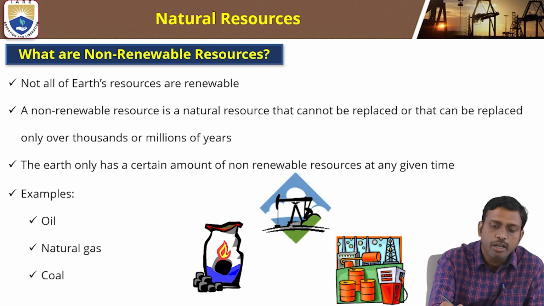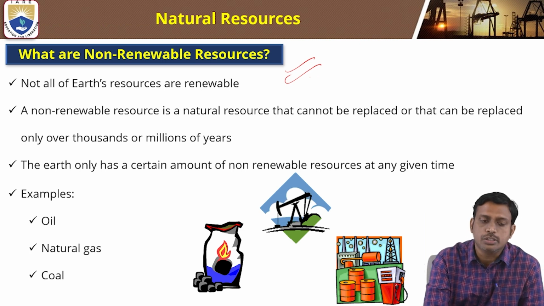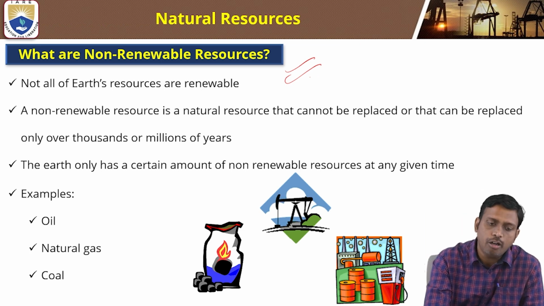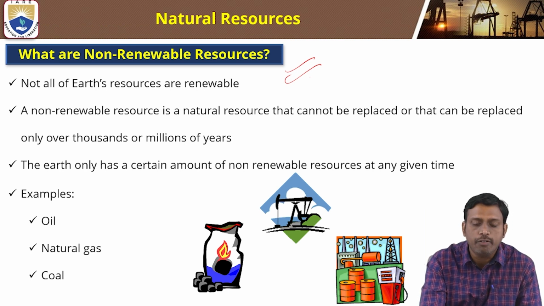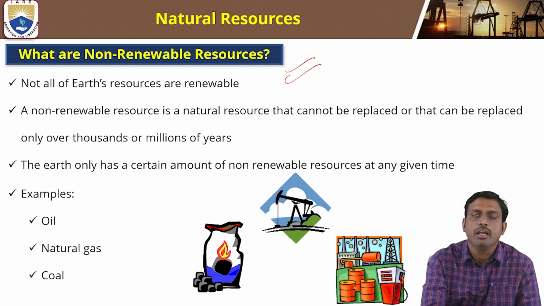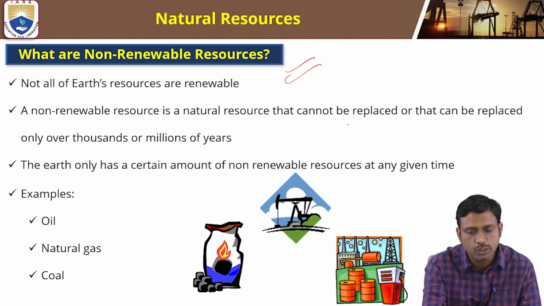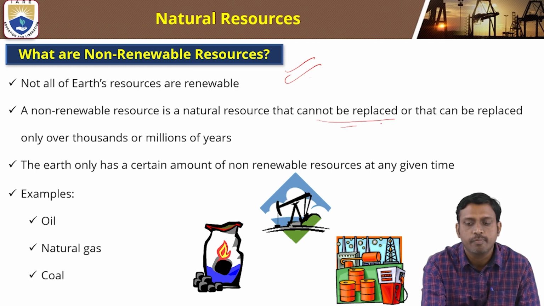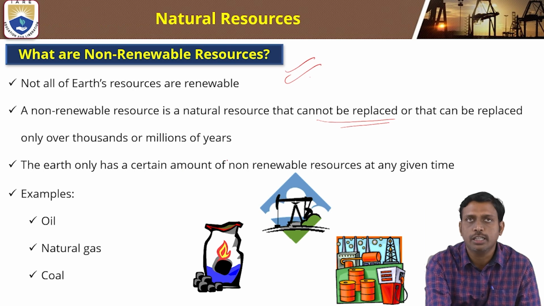Now, what are non-renewable resources? Not all earth resources are renewable. A non-renewable resource is a natural resource that can be replaced only over a few thousands or millions of years.